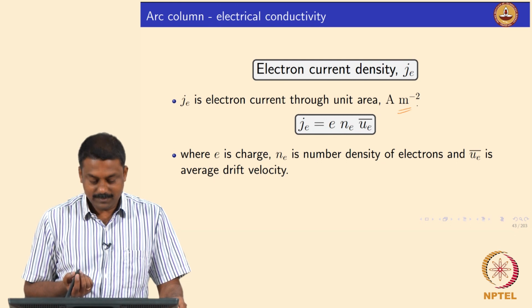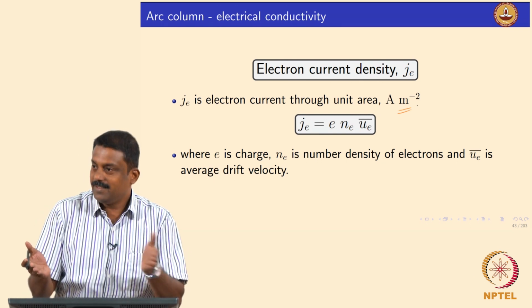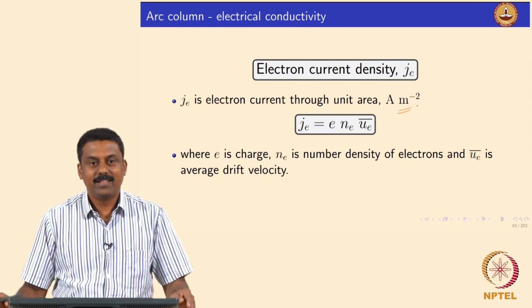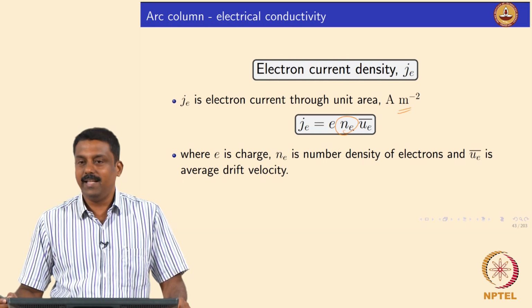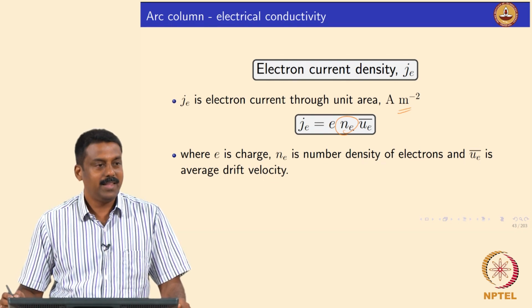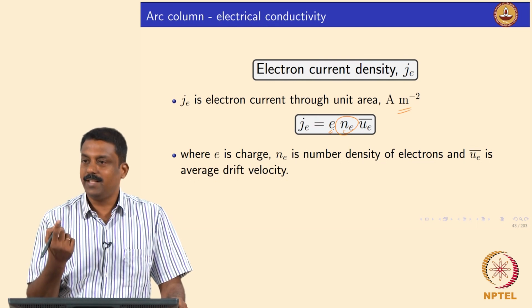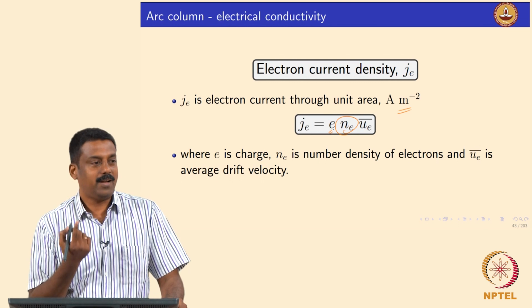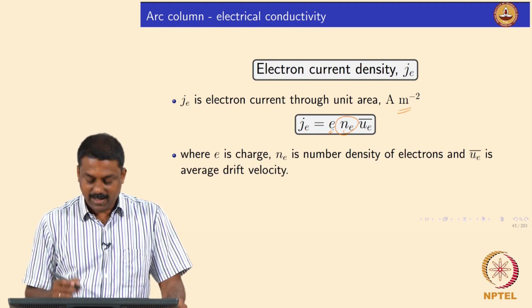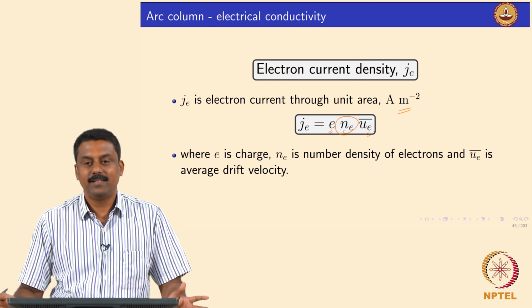Current means it is traveling, isn't it? So, velocity. You have Ne, the number density of electrons, and they carry a charge, isn't it? The electron charge e, the basic charge of an electron, times the velocity, that is what current is, right.